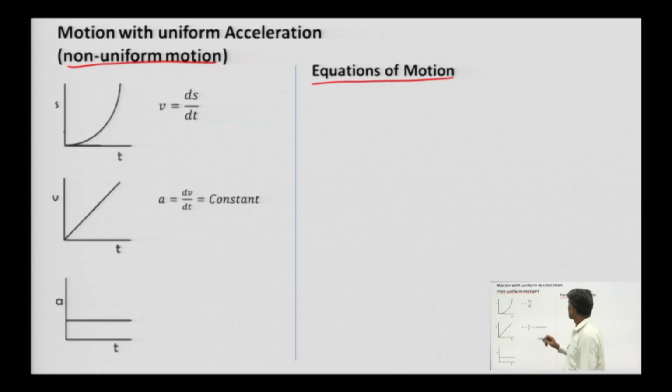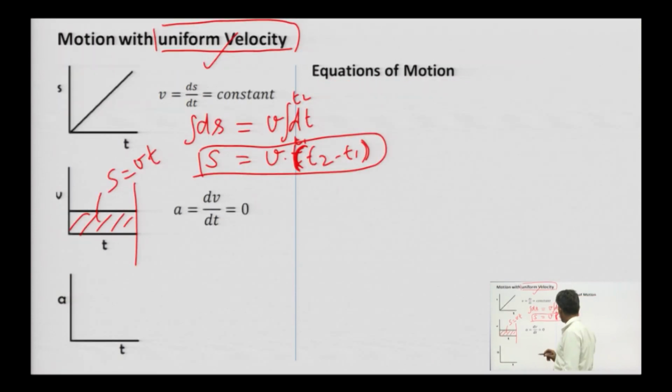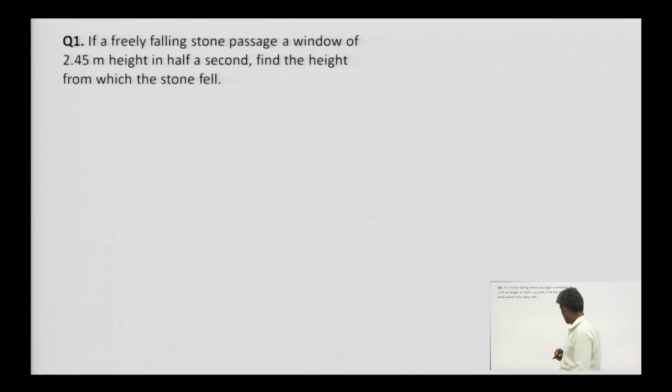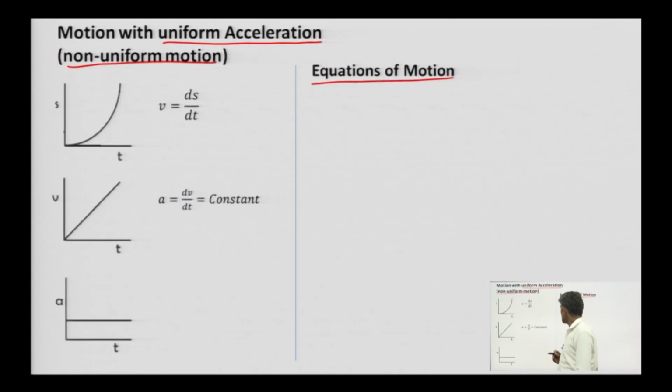In case of non-uniform motion with uniform acceleration, a is equal to constant. In the previous case we had only one equation of motion. Now, since a is equal to dv by dt, we are going to derive the first equation of motion. So we have dv is equal to a into dt.